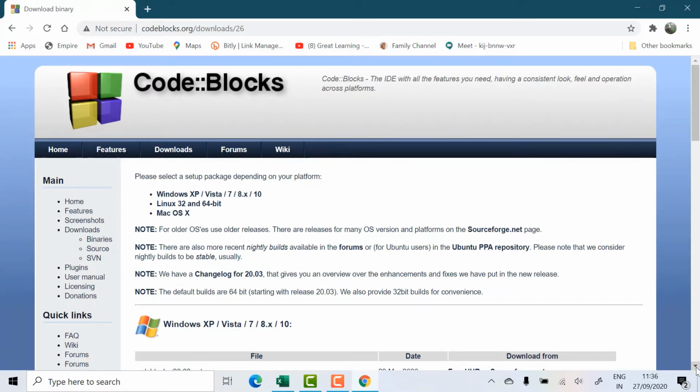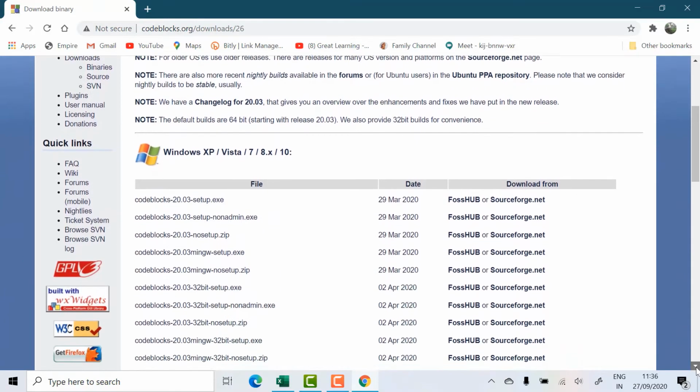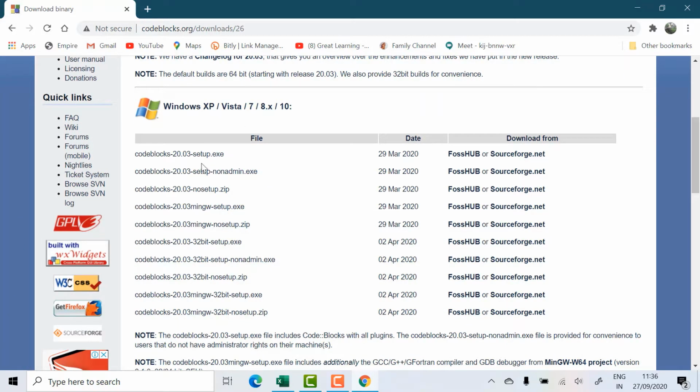Once you click the first one, just roll down. You can see a lot of things, setup.exe and so on. Don't go for the first one. You want it with the compiler, so you have to select this mingw setup.exe. If you have 32-bit, then you can go for 32-bit. Click the codeblocks mingw setup, which has the compiler inbuilt. Go to the right side of the same line and click sourceforge.net.